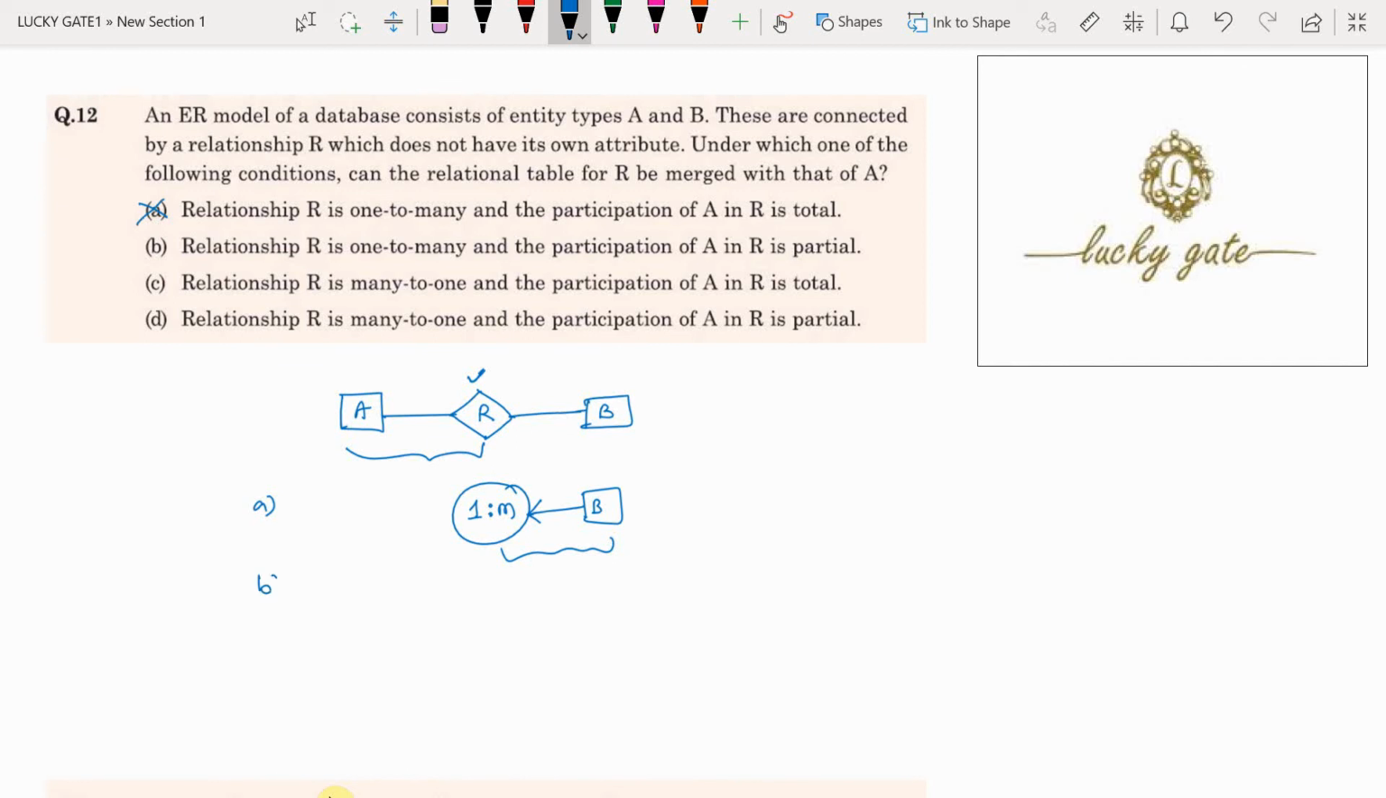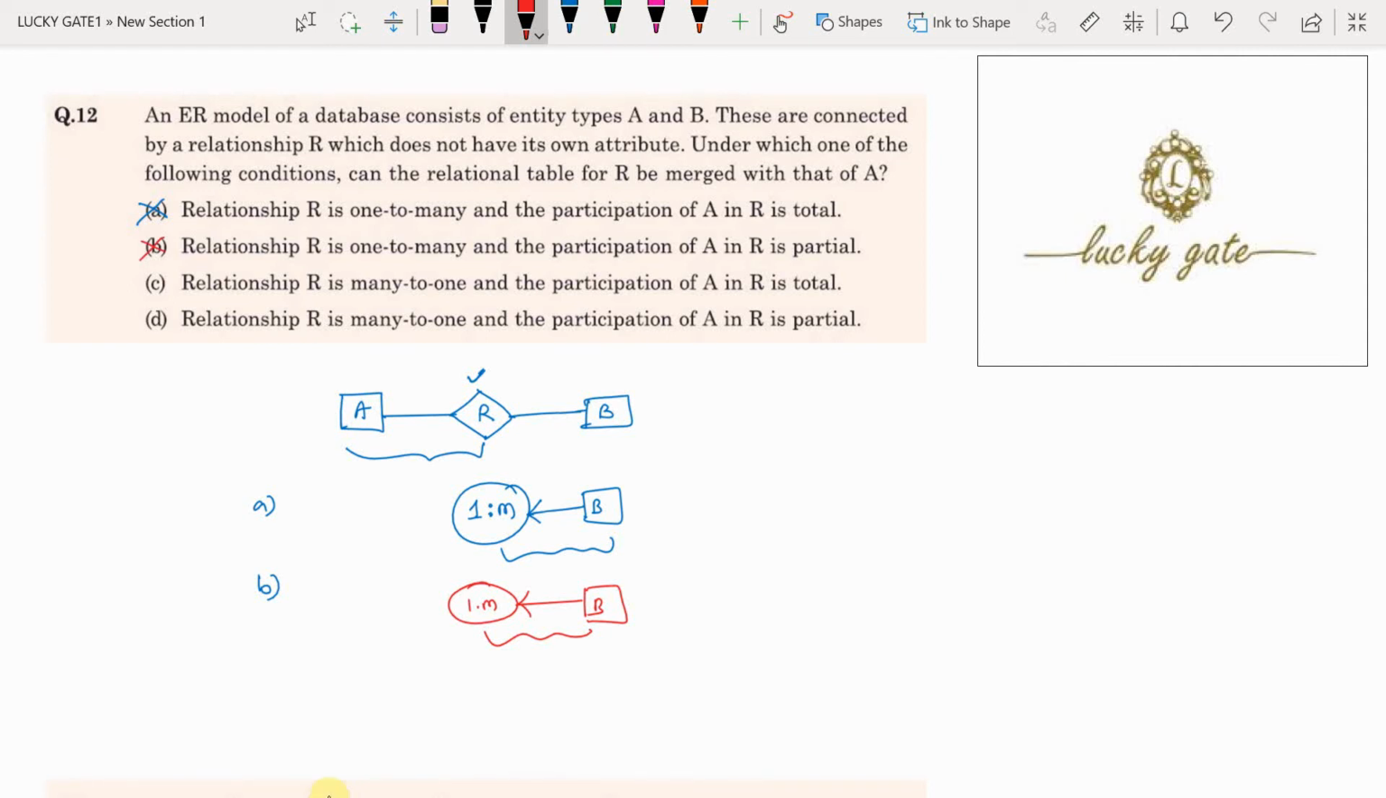Now look at option B. Relation R is one to many. Again it is saying one to many itself. Because if it is one to many, you can expect a key constraint only from B side, so that this relationship is to be merged with B side. But the question is saying it should be merged with A side. So option B is incorrect.